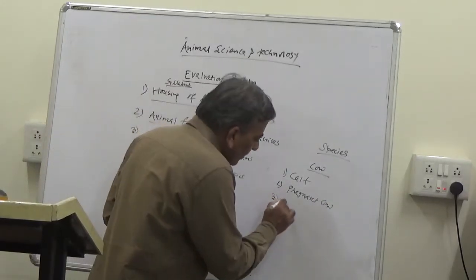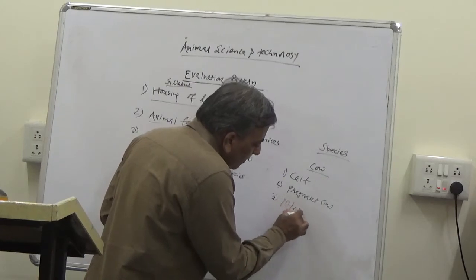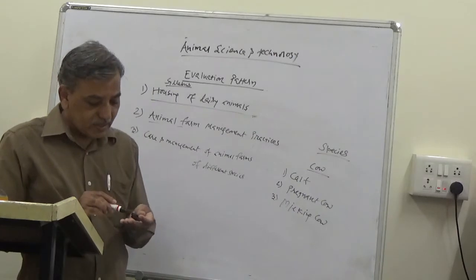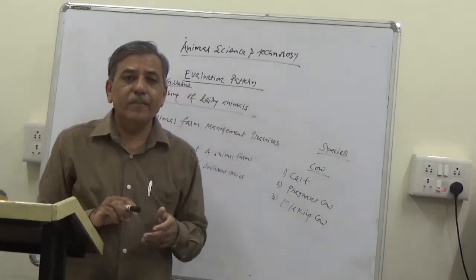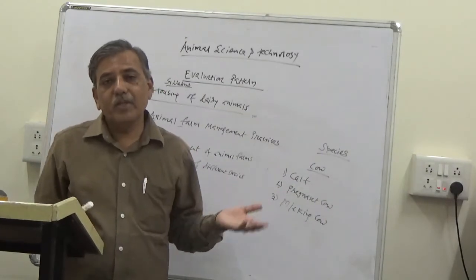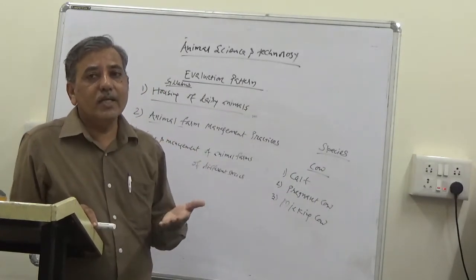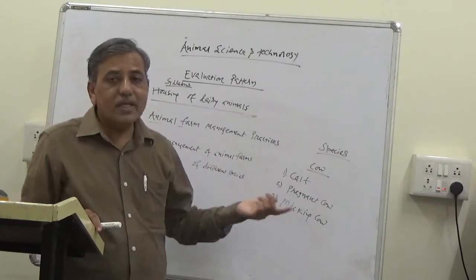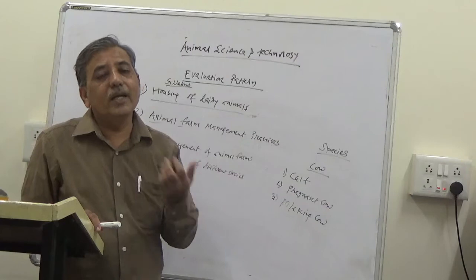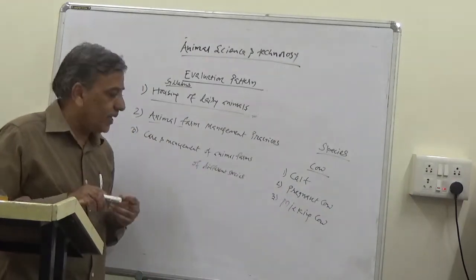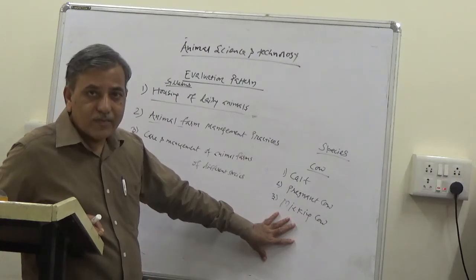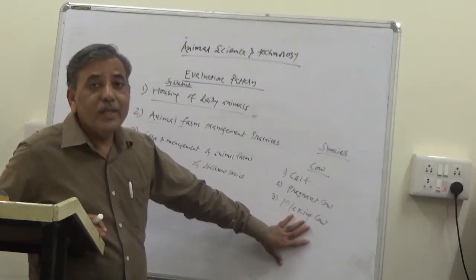Then, milking cow. After successful completion of the pregnancy period, there will be parturition, there will be birth of the young one, and after that, the cow will start giving milk, which is to be collected and marketed. Such a class of cows at the farm is called milking cow.